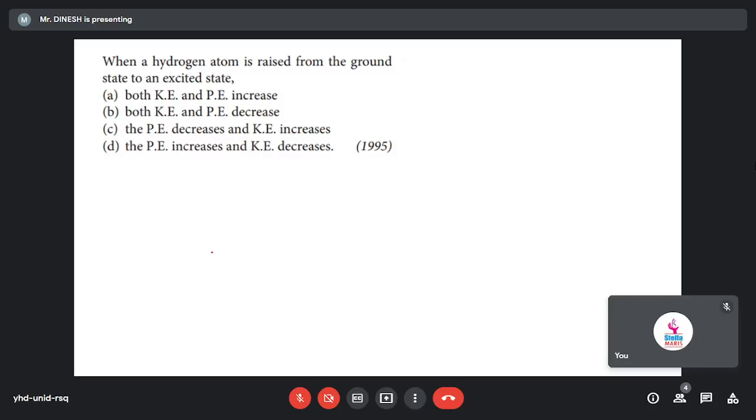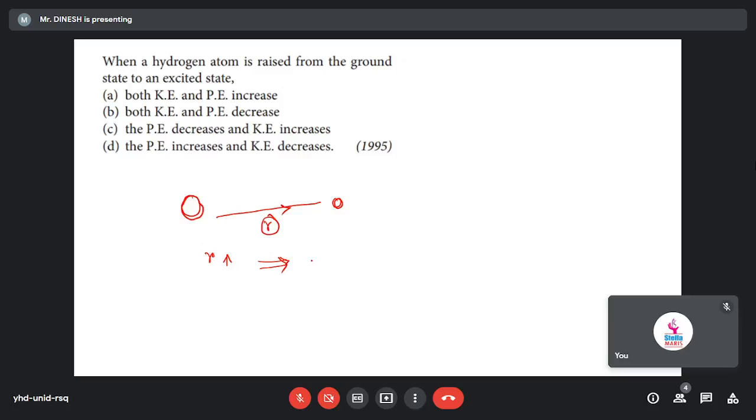If the distance of the electron from the nucleus increases, suppose here we have the nucleus and here we have the electron. Suppose this distance I'm writing as r. If r increases, that implies potential will increase, right?